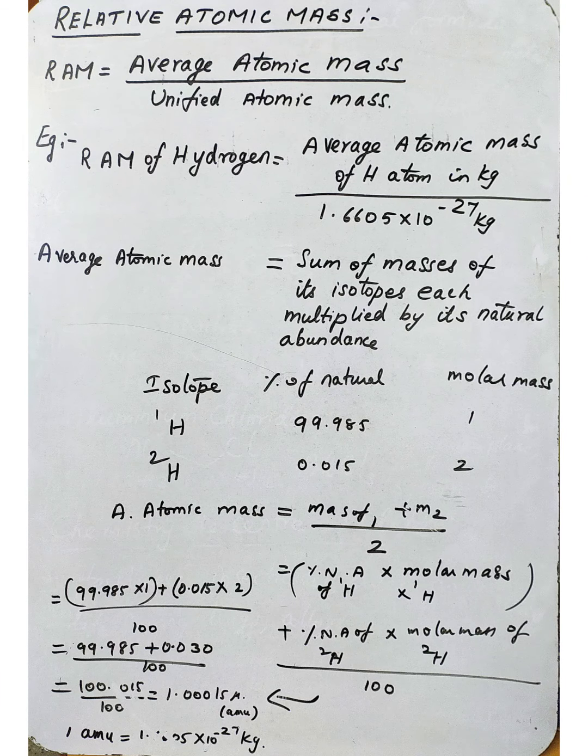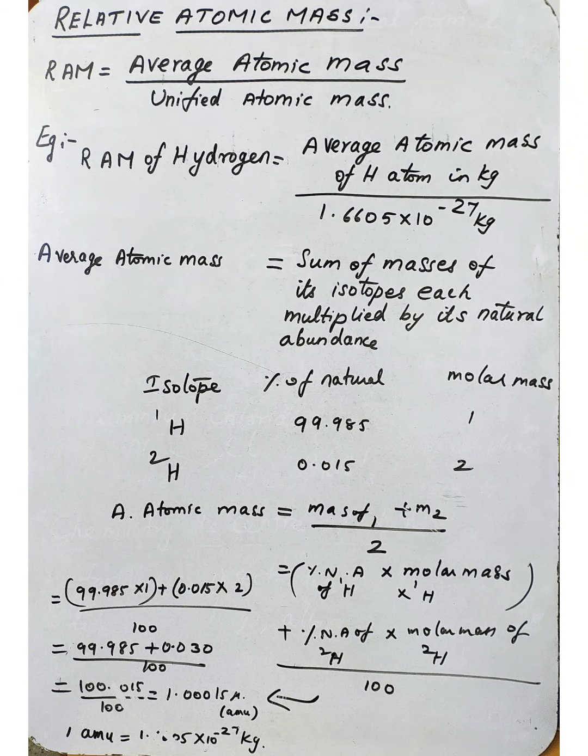When these two are multiplied, you will get the average atomic mass of hydrogen. Understood or not? After finding the average atomic mass of the hydrogen atom, we have to find the relative atomic mass of hydrogen. Relative atomic mass of hydrogen is equal to the average mass of a hydrogen atom in kilograms divided by 1.6605 times 10 to the power minus 27 kilogram.